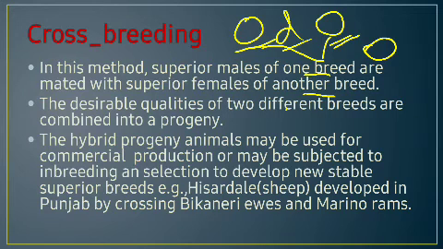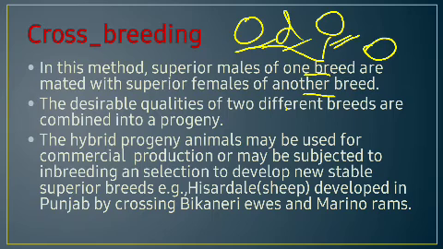Okay, so the hybrid progeny animals may be used for commercial productions or may be subjected to inbreeding and selections to develop new suitable superior breeds. Example Hisardale, that is the sheep developed in Punjab by crossing Bikaneri ewes and Marino rams.